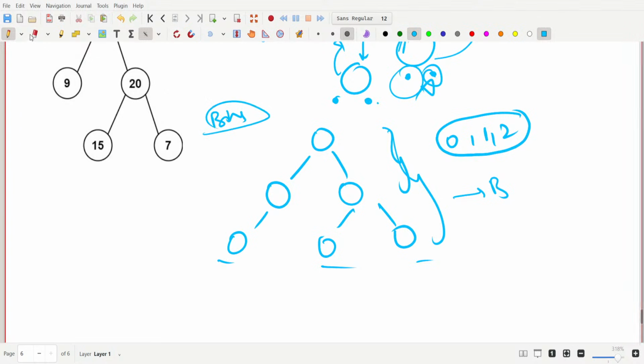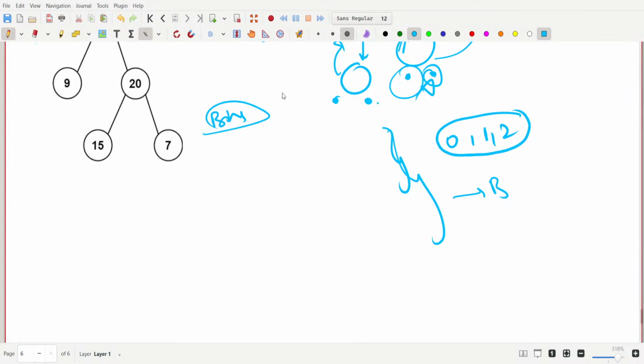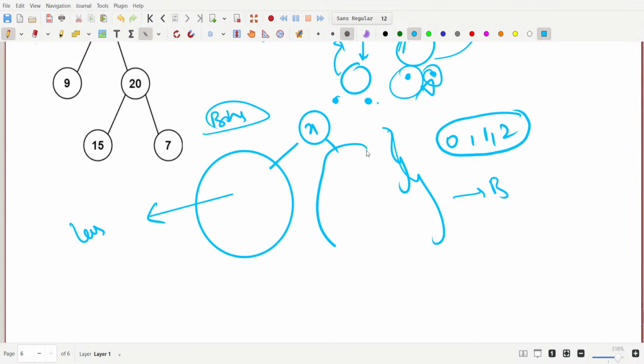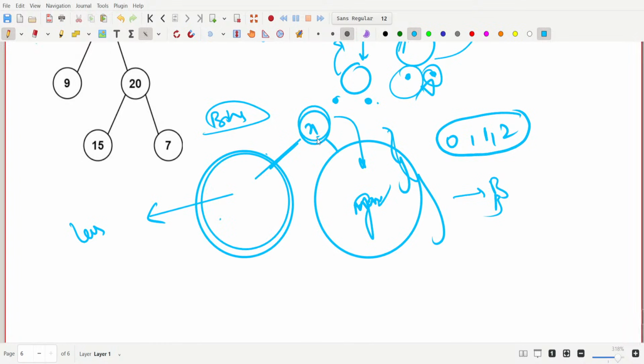Next, what is meant by binary search tree? The binary tree is made up such that if you take a node, like take it as x, the left side of x all has lesser values than x and the right side will always have greater values than x. If a binary tree is in the form where the left child nodes are smaller than the root node and the right child nodes are greater than the root node, then we call this a BST.